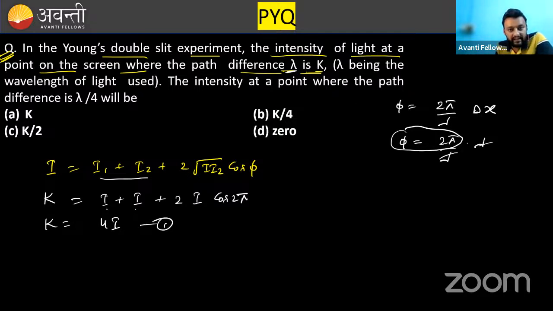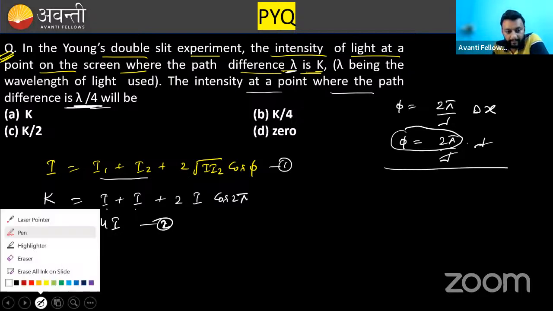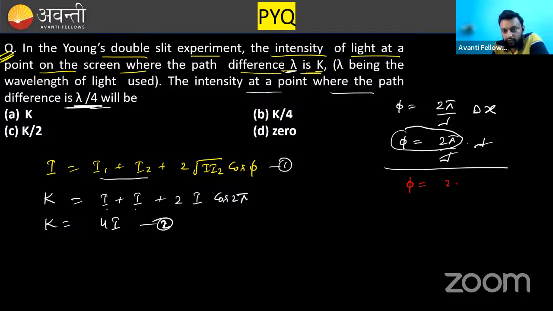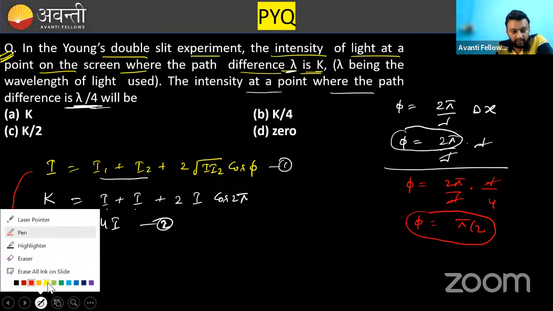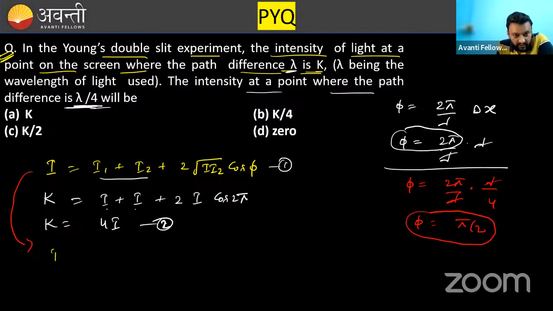In the next situation, they are saying the intensity at a point where the path difference is lambda by 4. Whenever the path difference is lambda by 4, the phase difference phi is equal to 2 pi by lambda into lambda by 4, so phi is equal to pi by 2. Now use the relation again. The new intensity, let's suppose it is I dash.